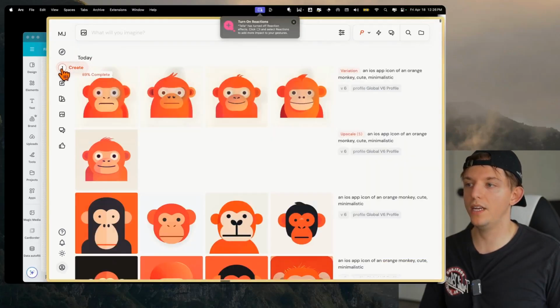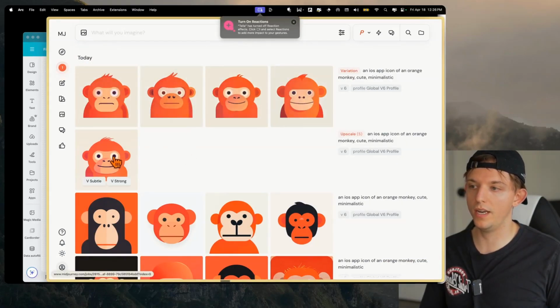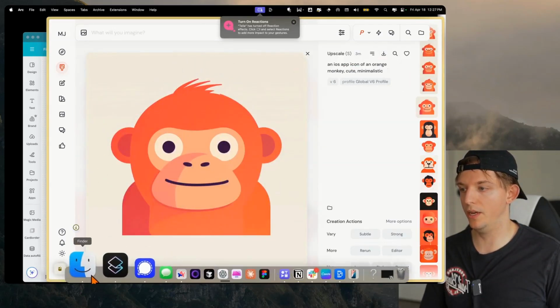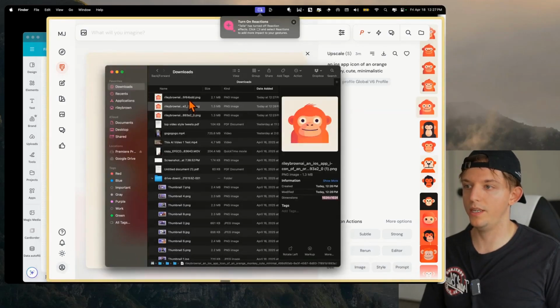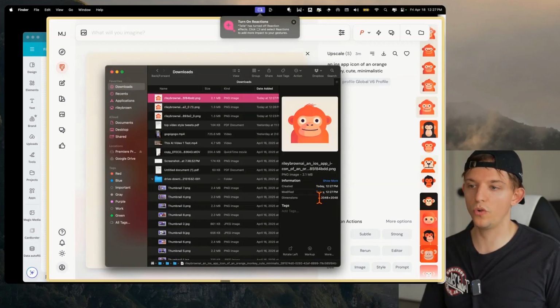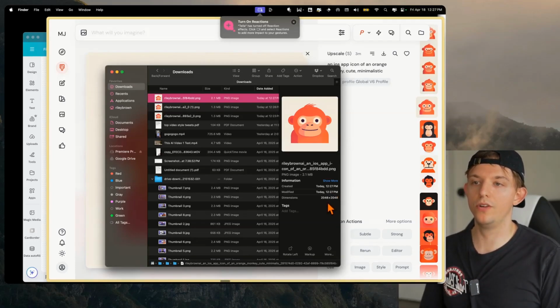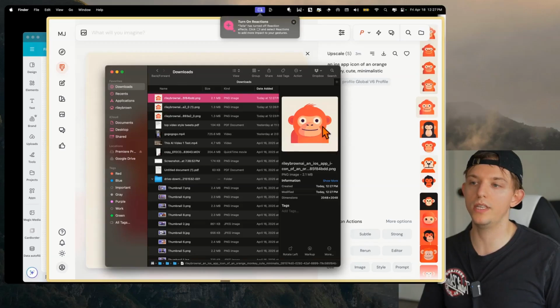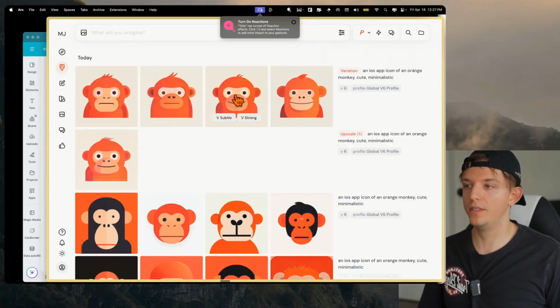It'll create a variation that looks kind of similar. And so as you can see here, it created this upscale, and we can click on this. And now if we download this image and we open up Finder, we will see here that this one is 2048 by 2048. So it's bigger. You can use it on posters or full websites so it doesn't lose its shape once it gets bigger.